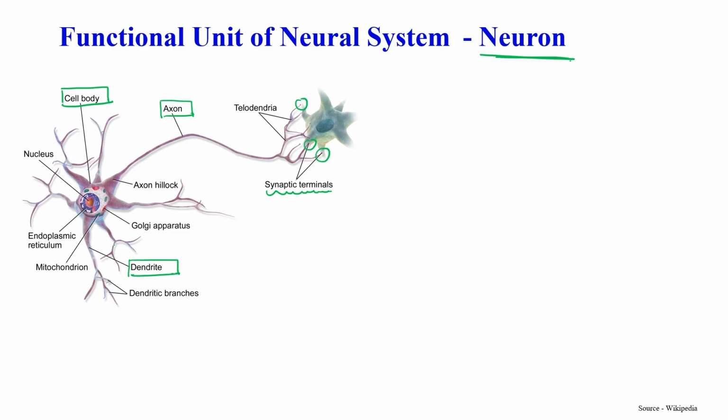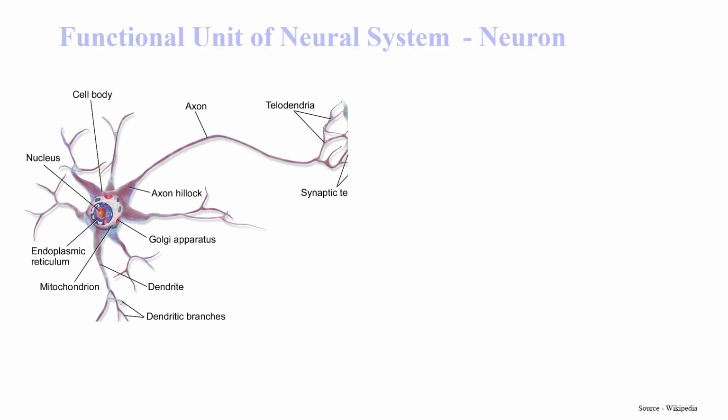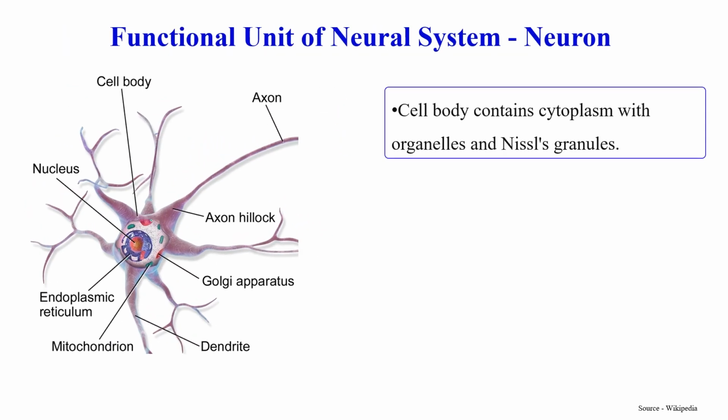As you can see in this particular structure, the cell body is a kind of cell. It has a very well developed nucleus, a very well developed endoplasmic reticulum, Golgi apparatus, and mitochondria. So all the important organelles are present over here.